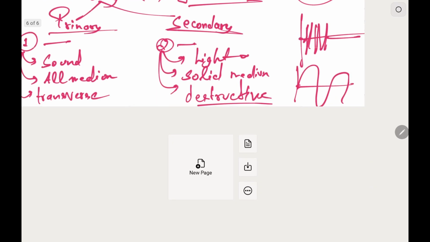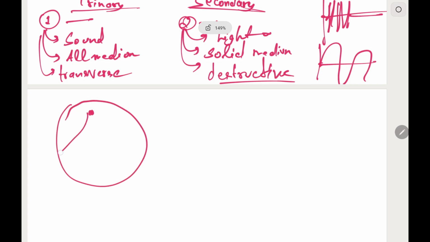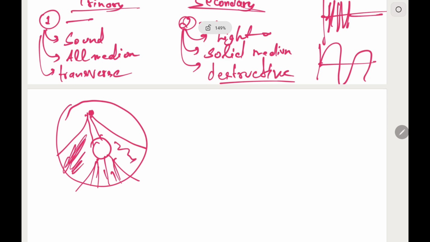Now let us look at the shadow zones. What is a shadow zone? It is an area of the Earth's surface on which no seismic waves are recorded. So for these P waves, this is the shadow zone, which extends from 105 degree to 145 degree.